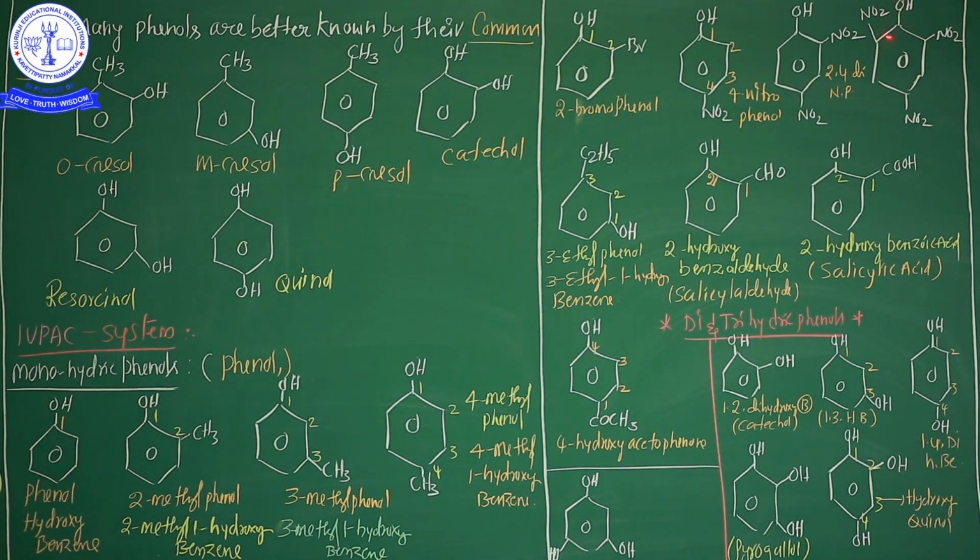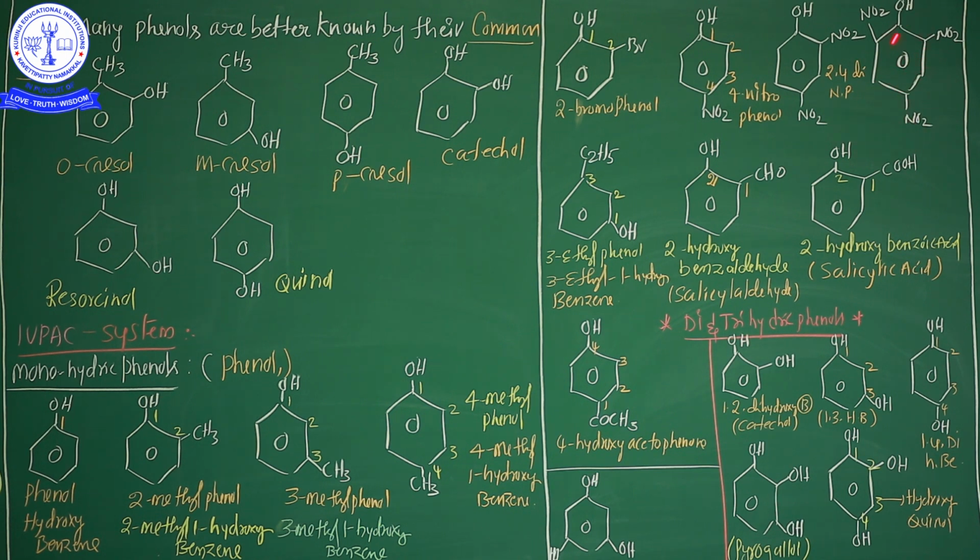Now this compound is most important in chemistry. See here, the OH group is located at the first carbon, and NO2 groups are located at the second, fourth and sixth positions. So three NO2 groups are there, and this compound is named 2,4,6-trinitrophenol, or another name, 2,4,6-trinitro-1-hydroxybenzene. These are the two different names, but the common name is picric acid, P-I-C-R-I-C.